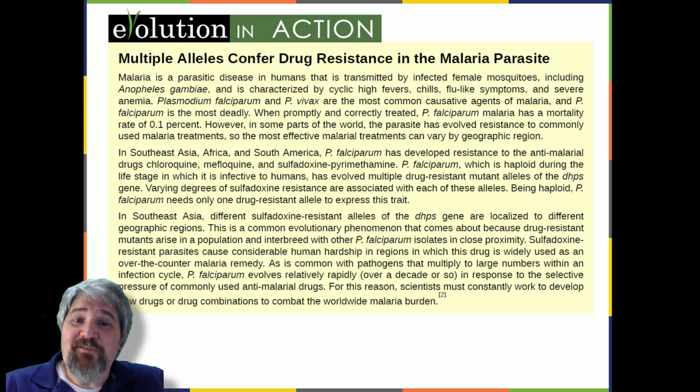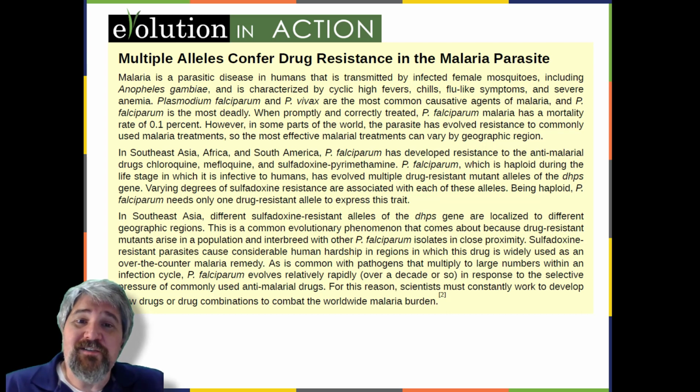Varying degrees of sulfadoxine resistance are associated with each of these alleles. Being haploid, Plasmodium falciparum needs only one drug-resistant allele to express that trait. In Southeast Asia, different sulfadoxine-resistant alleles of the DHPS gene are localized to different geographic regions. This is a common evolutionary phenomenon that comes about because drug-resistant mutants arise in a population and interbreed with other Plasmodium falciparum isolates in close proximity.